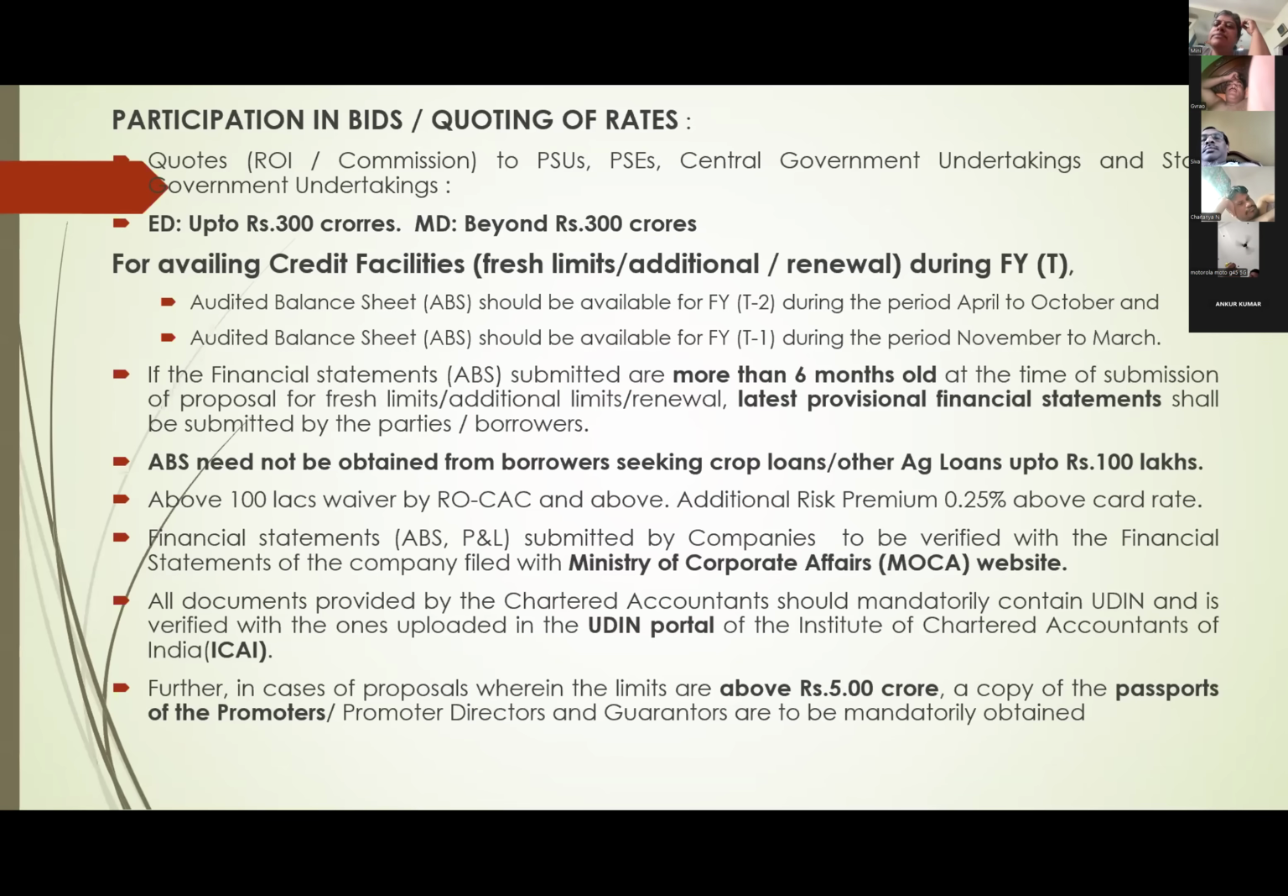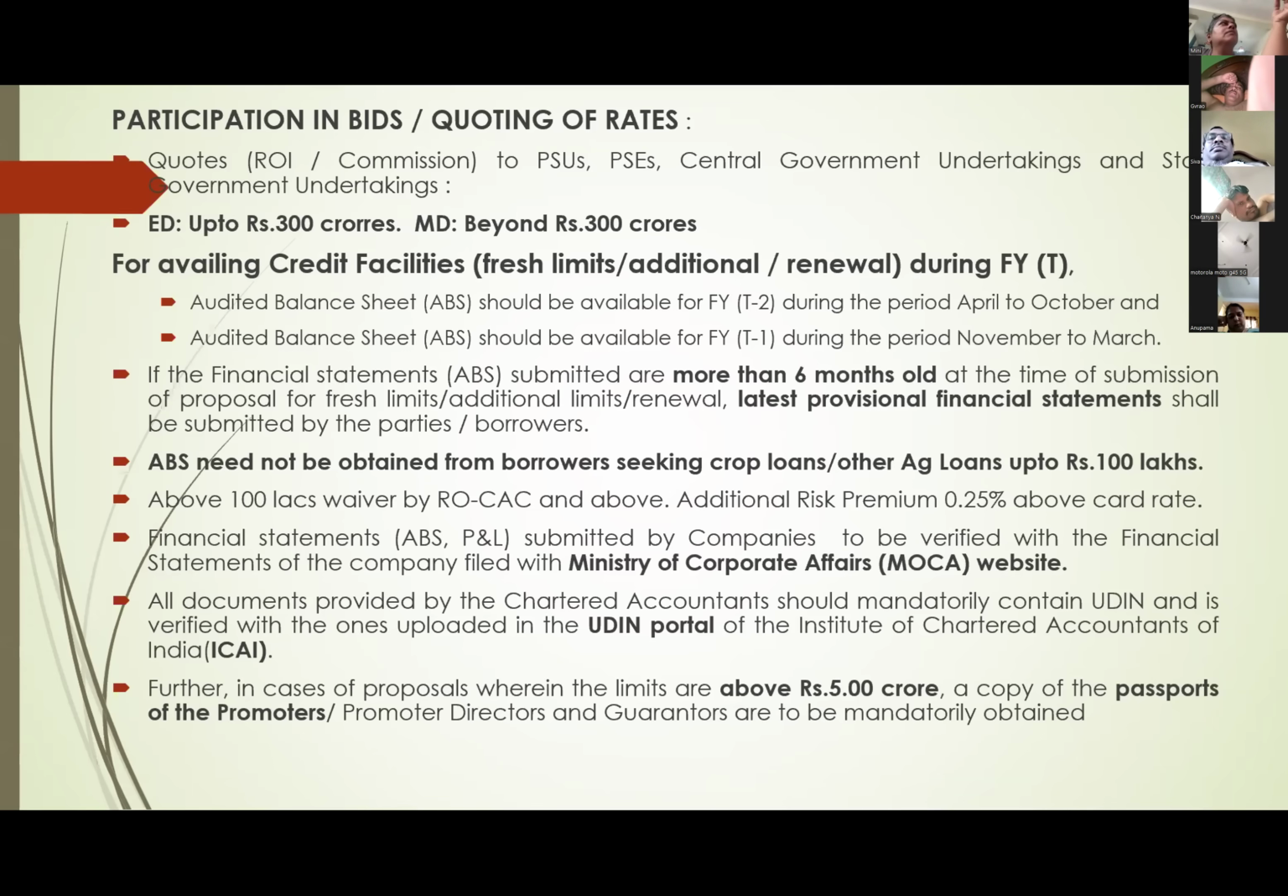If it is more than 6 months old. Next, ABS need not be obtained from borrowers seeking crop loans. Agricultural loans normally up to 1 crore we should not insist. And beyond 1 crore, RO, CSC and above authorities will waive it. But we have to load an additional premium of 0.25% interest for non-submission of this balance sheet.